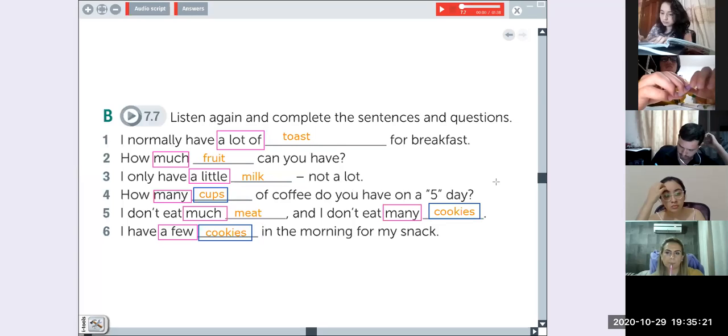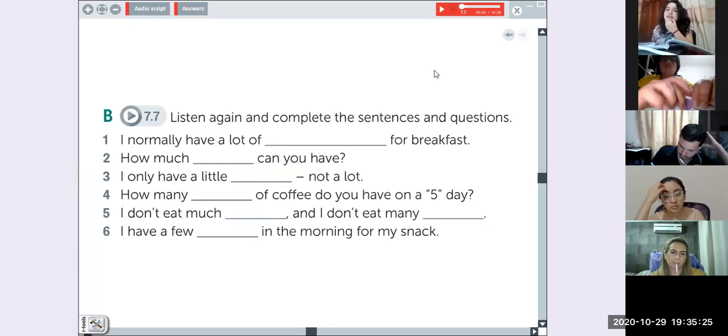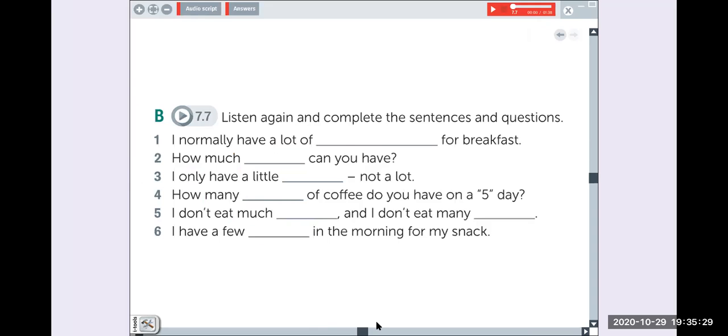For countable and uncountable nouns. Okay, so I want you to pay attention. Let's go to the page. I'm going to show you some pictures.